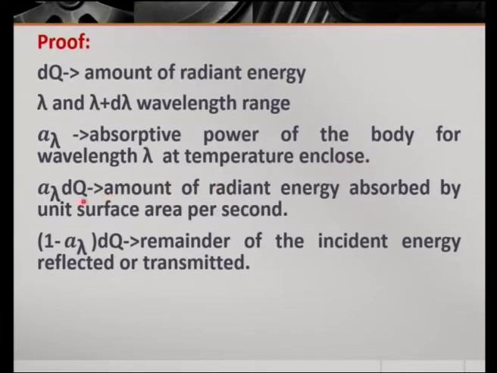Then A lambda dq is the amount of radiant energy absorbed by the unit surface area of the black body per second. So, A lambda dq gives the amount of energy absorbed, and the remaining energy is 1 minus A lambda dq. This 1 minus A lambda dq is the remainder of the incident energy, reflected or transmitted.